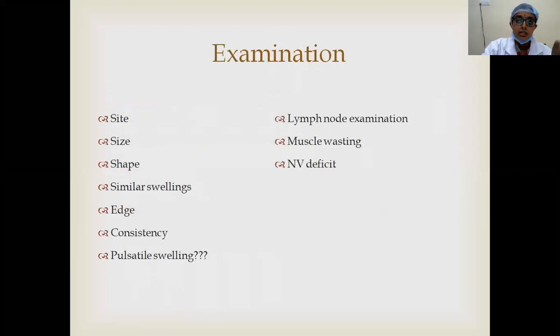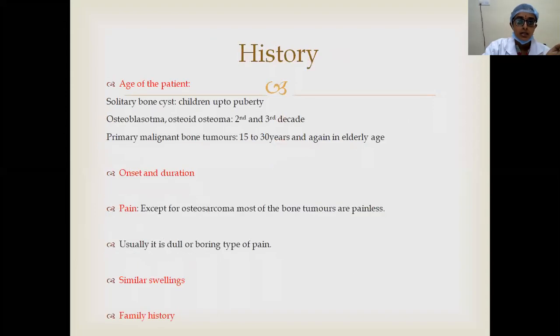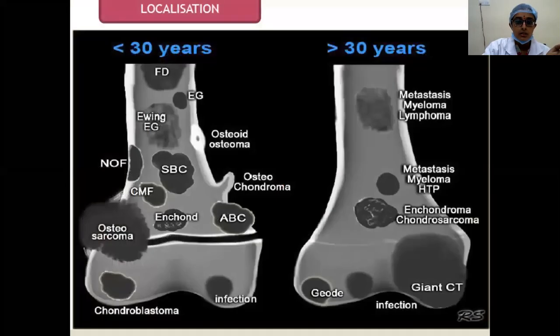In examination, the site of the swelling is very important. As we know, in a bone we have epiphysis, metaphysis and diaphysis, and there is a picture which I showed you here. In this picture, this is the epiphyseal region where most commonly you find chondroblastoma and then giant cell tumor. Chondroblastoma is usually seen in the earlier age group, in the first 2 to 3 decades, whereas giant cell tumor is predominantly seen in the elderly age group.